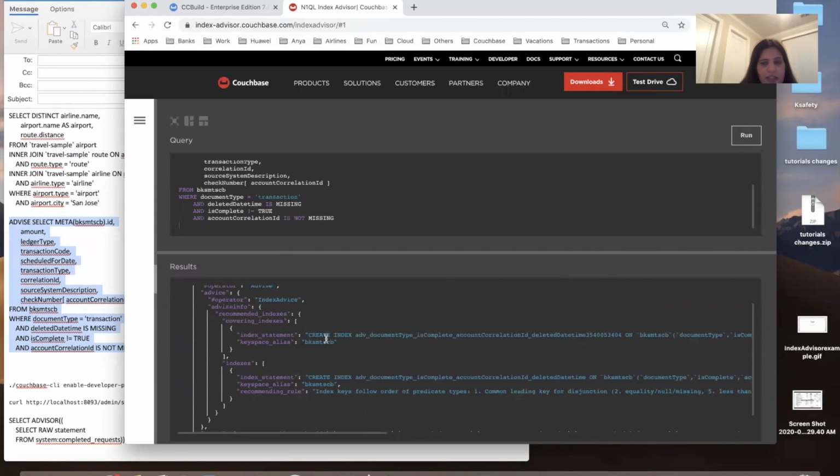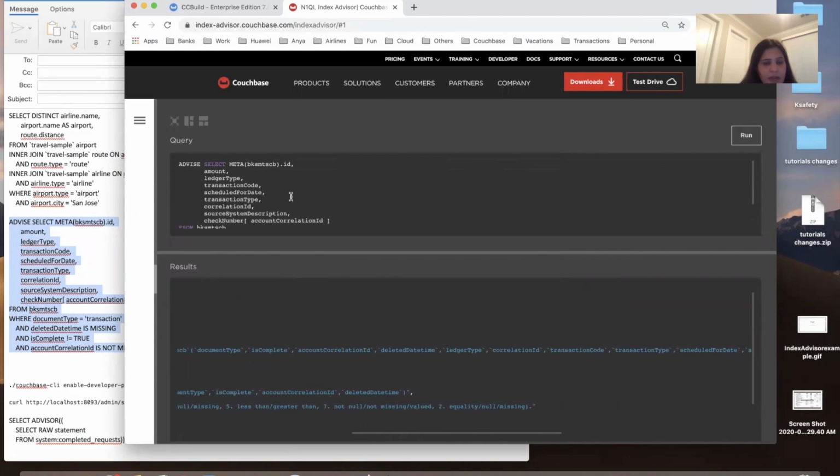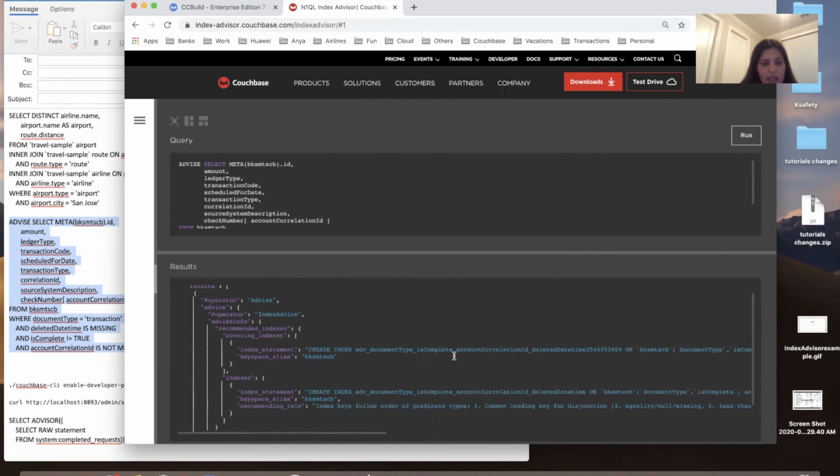And for the covered index, it will be all these 4 plus the projections, all the projections. So you can see the covering index can be really huge at times, and that's where you will have to decide what kind of index you want to create.